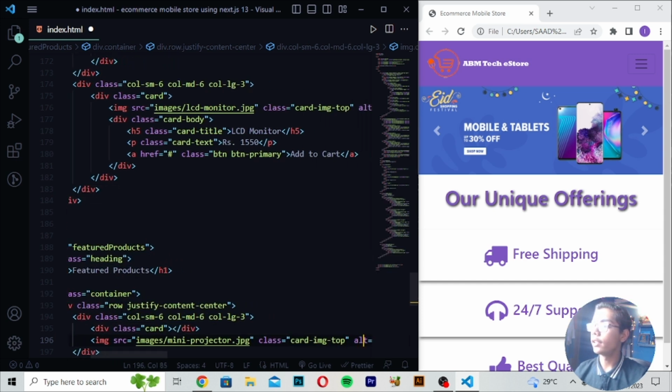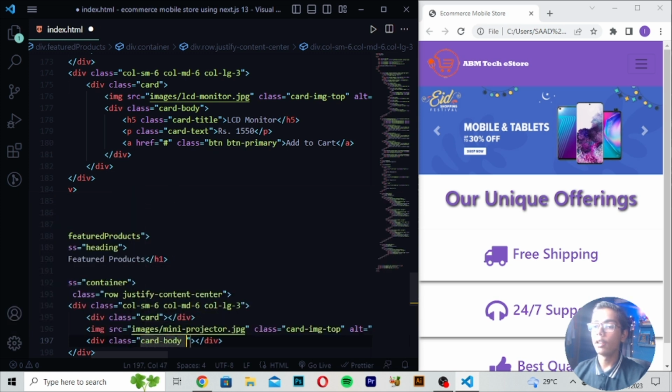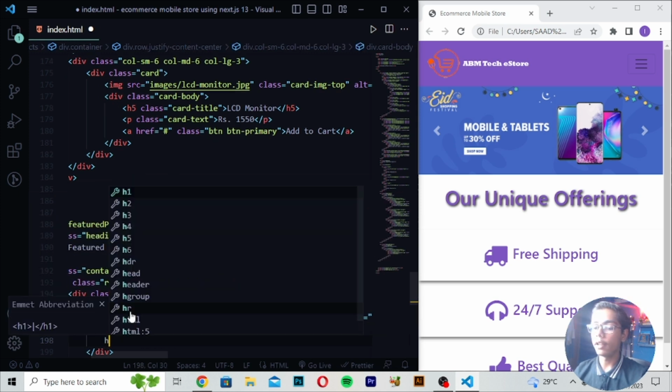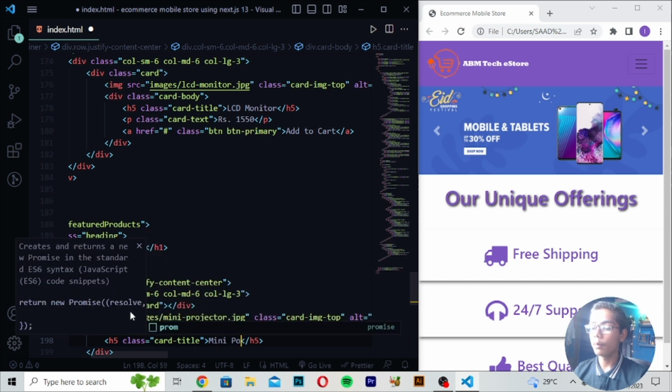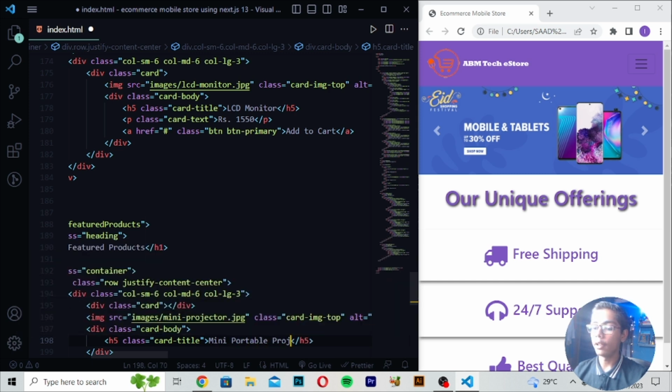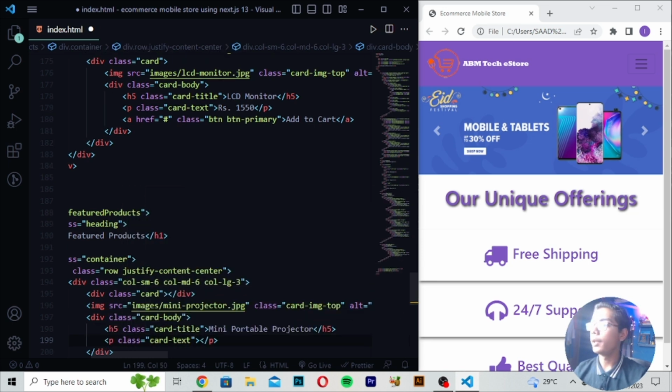Then when you've just written this, here you have to move down, write here div class card-body, and then you have to just move down again, write here h5, write here class. Then I will be writing here card-title. Then in this card title I will be writing mini portable. Then you have to write here projector. After writing this, here you have to just write here p tag class card-text. Then I will be now just writing here rupees 4670.